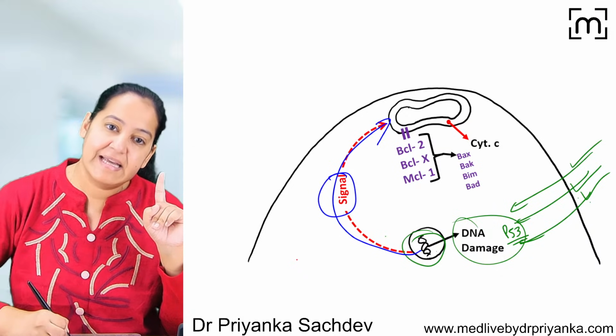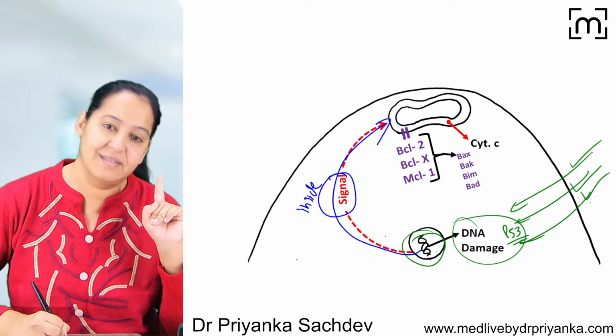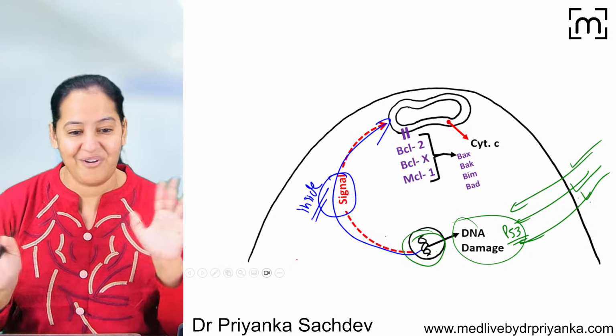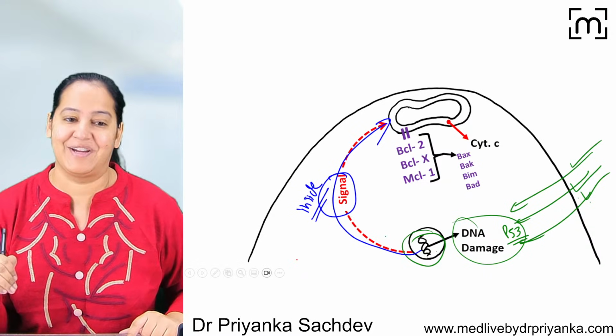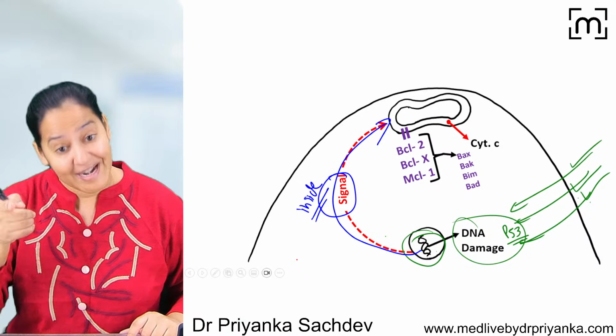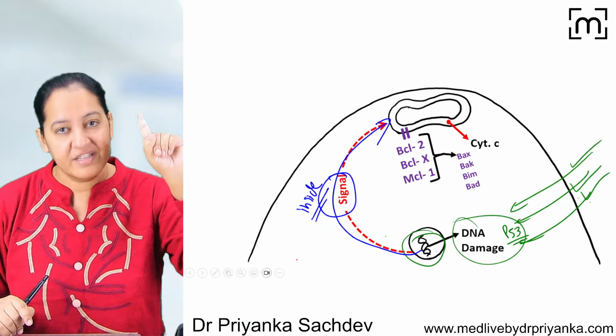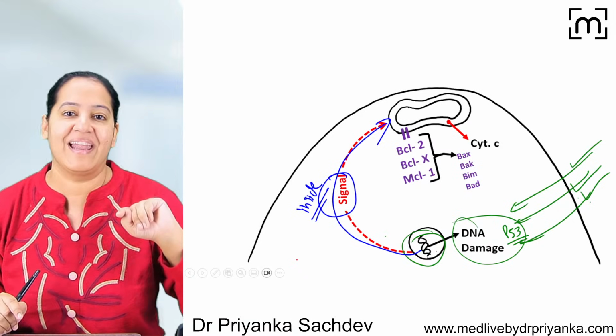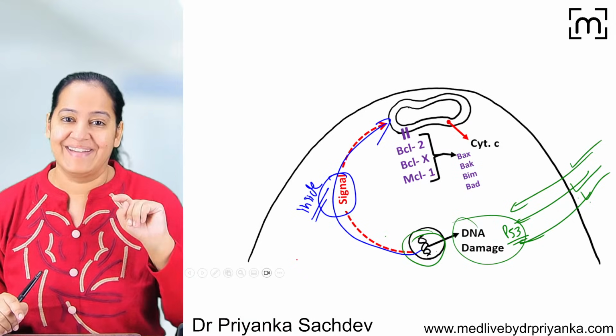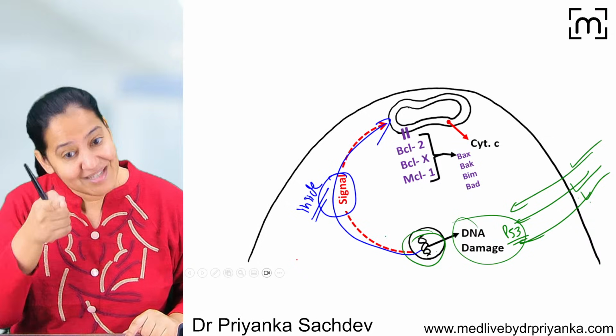So see, the signal is coming from inside, not from outside. The signal is coming from inside only. Andar se hi aa raha hai. That's why I am proving it's the intrinsic pathway. Now compare and contrast with the extrinsic pathway, where the signal was coming from outside in the form of the Fas ligand. And here the signal is coming from inside. So this is the intrinsic pathway.